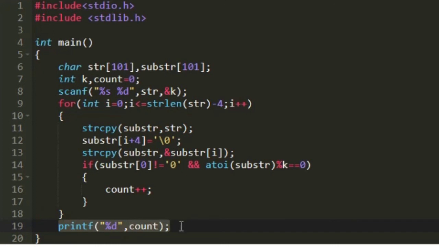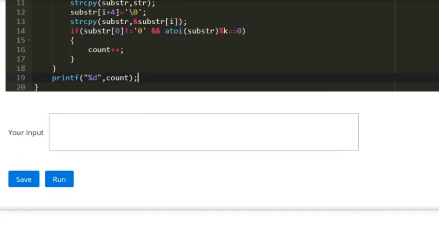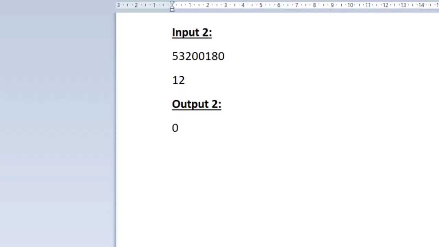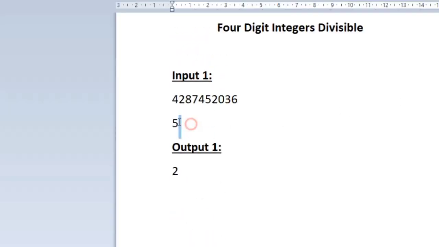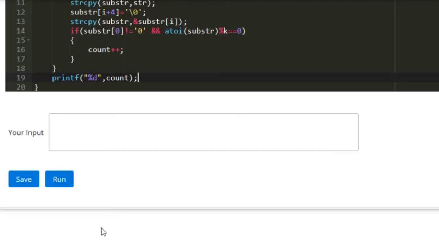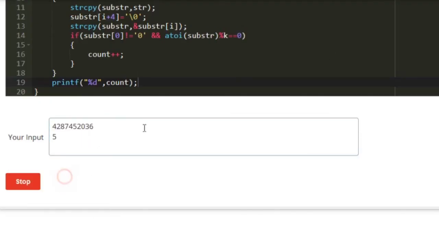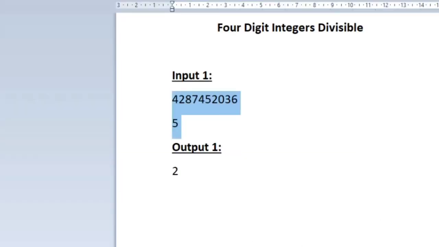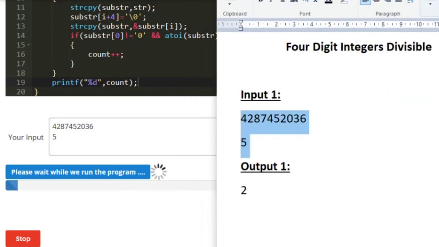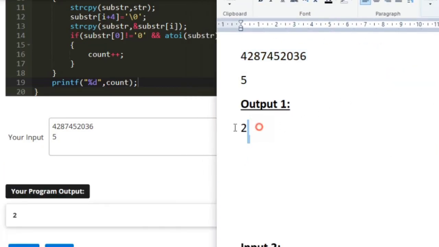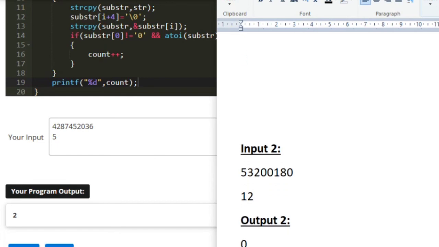Finally, after the execution of the loop, that is after finding all 4-digit integers, our expected output will be stored in the integer variable count. Now let us check our program with sample test cases. This is our sample input 1 and our expected output is 2. We also get 2 as our output.